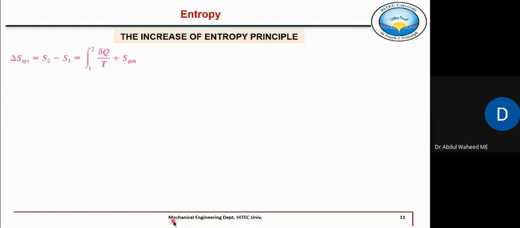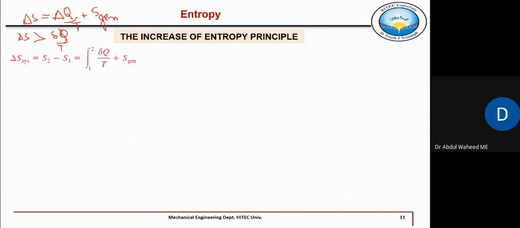So if we are saying that delta S is greater than del Q by T, as I have just said, for an irreversible process, the change in entropy is greater than del Q by T. So we can make this term equal by adding the entropy which is generated during this process.